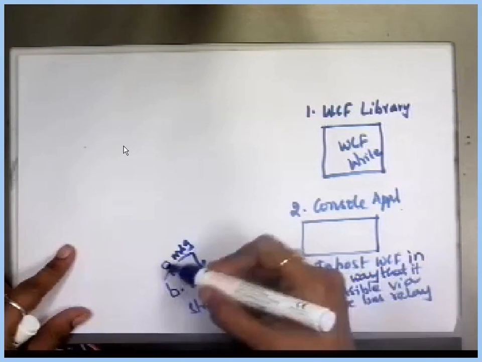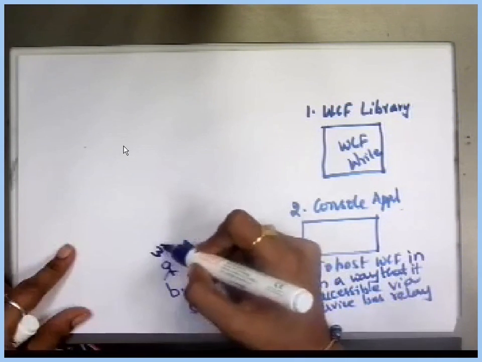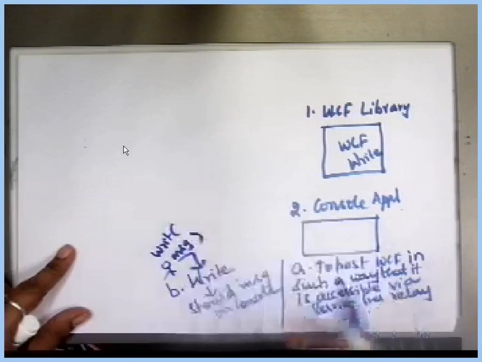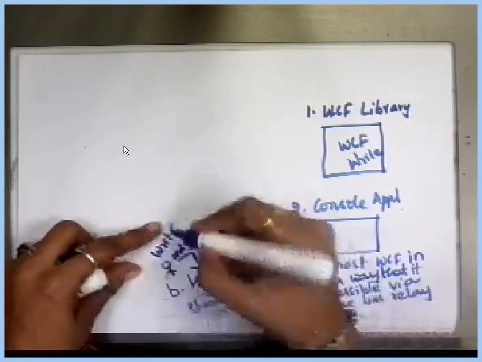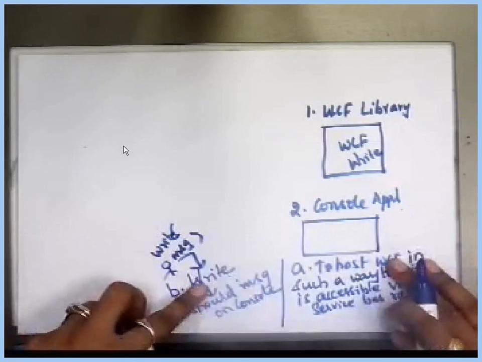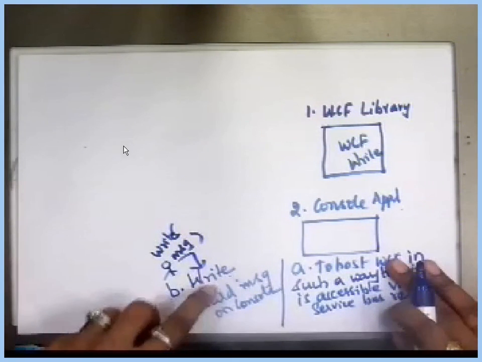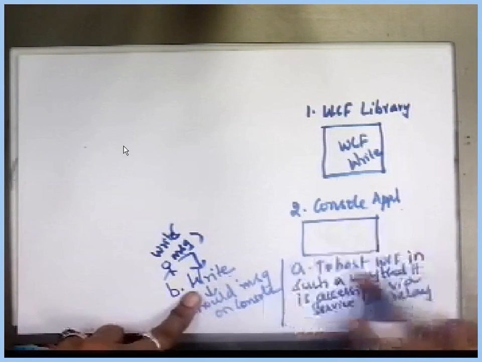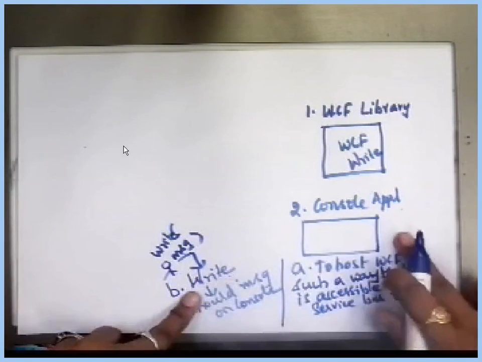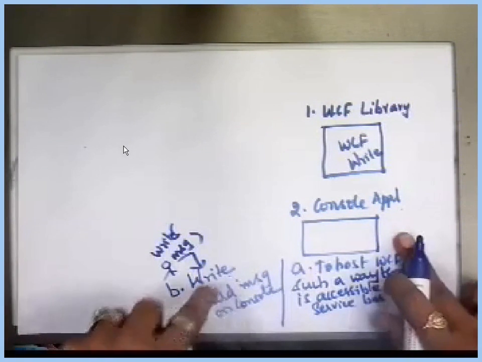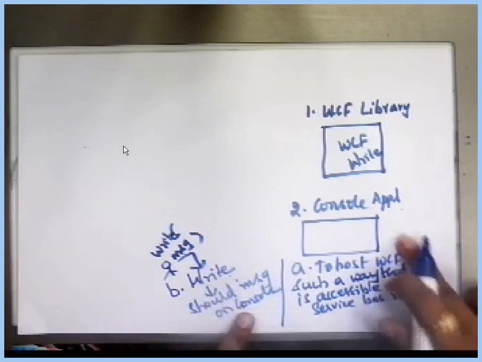So you understand this client will write like this, right? In the brackets, they will send this message. That means indirectly they are trying to access this write function by sending some message. This write function is hosted by whom? The console application, whose responsibility, when you call this write function, is to display the message on the monitor.